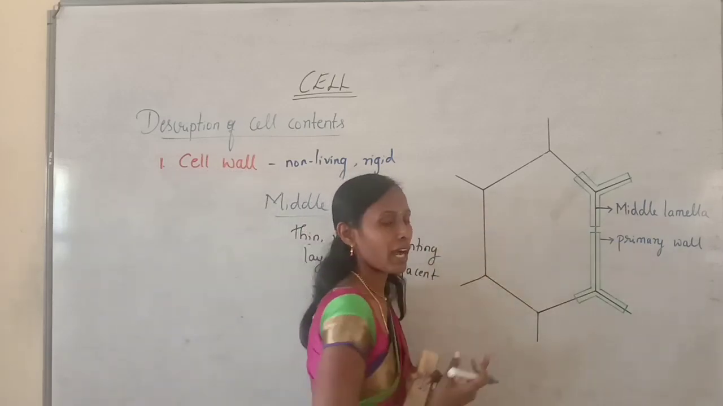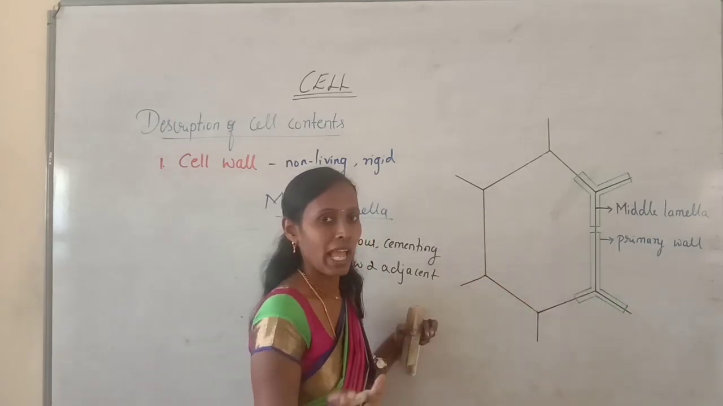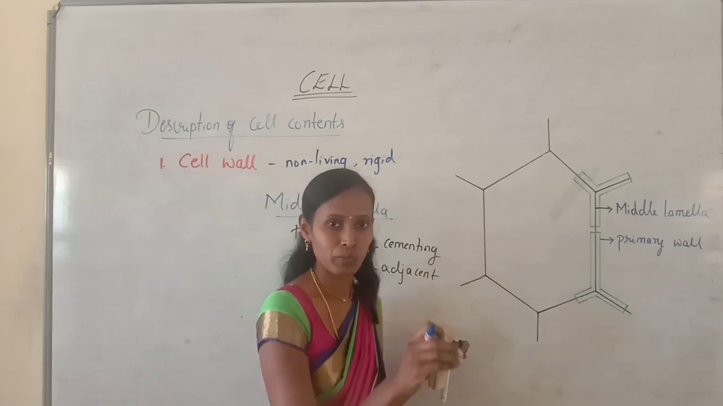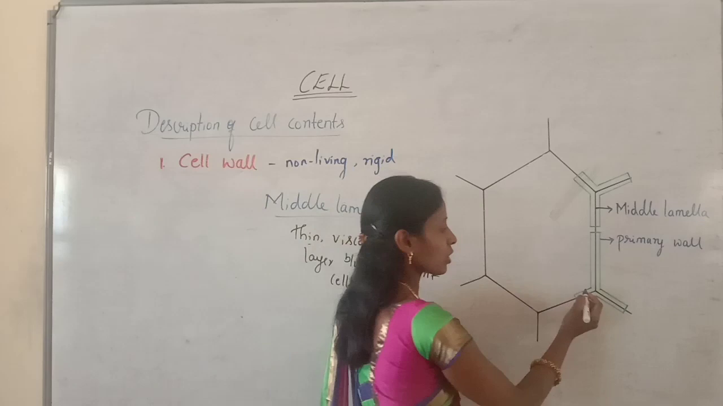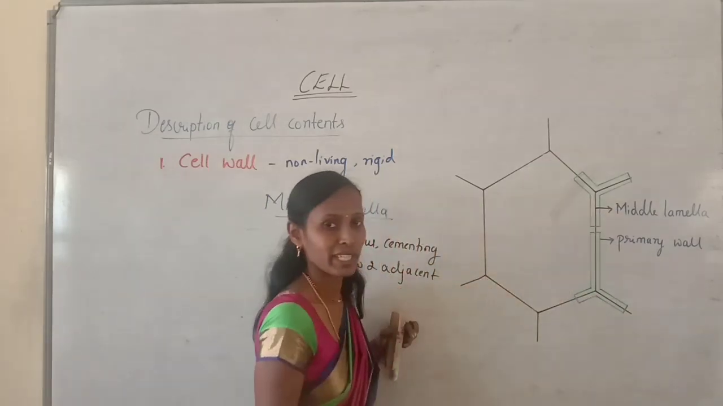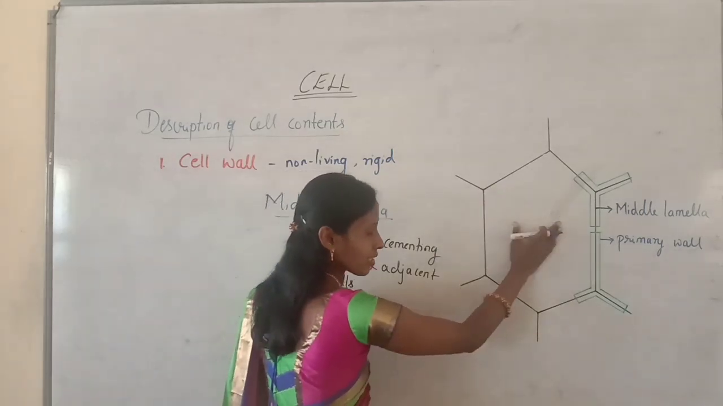So this is a typical plant cell. I have taken only the cell wall. I have not taken the plasma membrane or any other components which are present within the cell. I am just showing the cell wall. Here you can look at the black color outline. So this is actually the middle lamella, and here one cell is there.